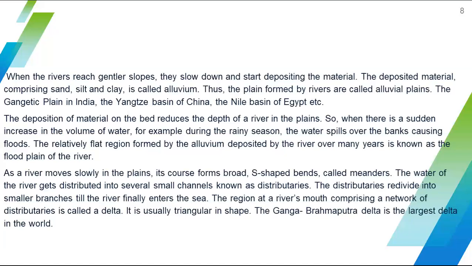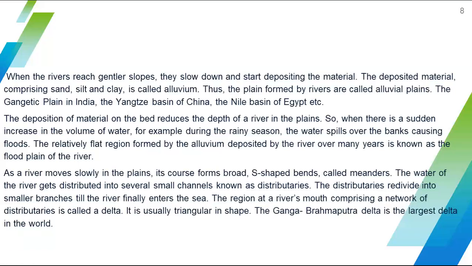The deposition of material on the bed reduces the depth of a river in the plains. That means as materials deposit in the river, the depth of the river is reduced. So when there is a sudden increase in the volume of water, for example during the rainy season, the water spills over the banks and causes floods.